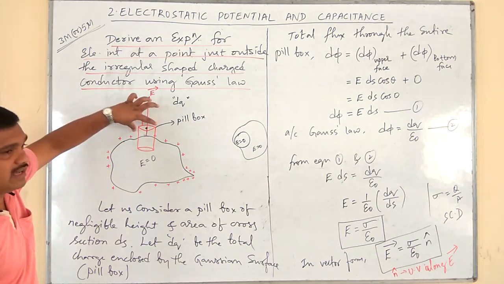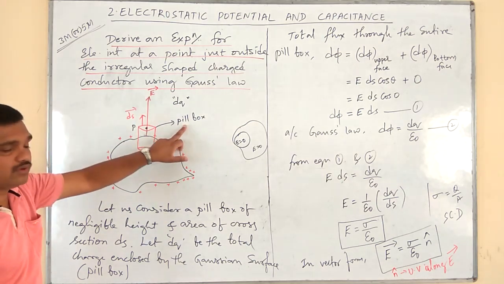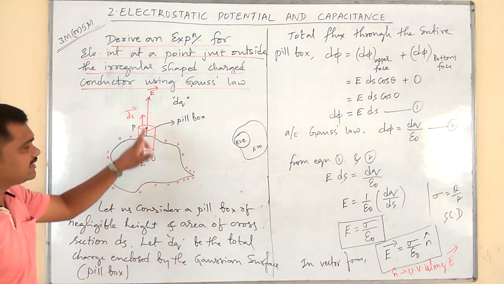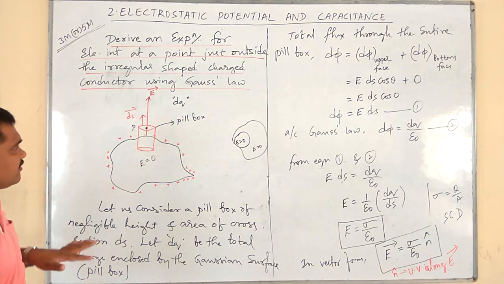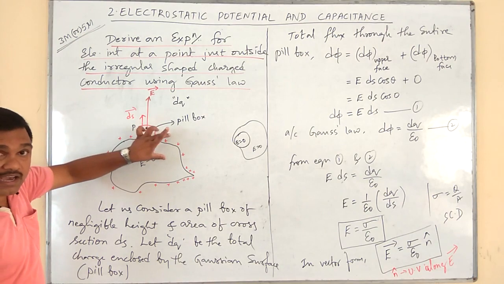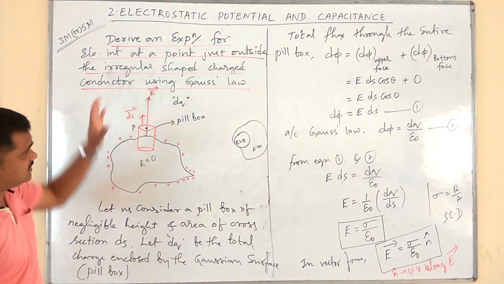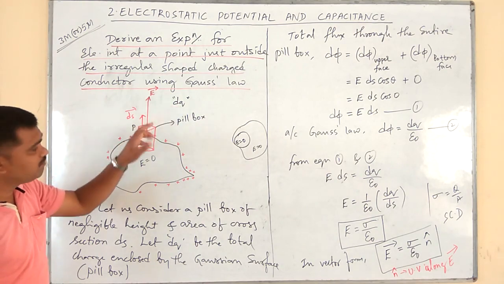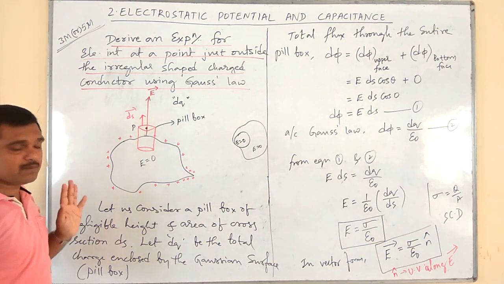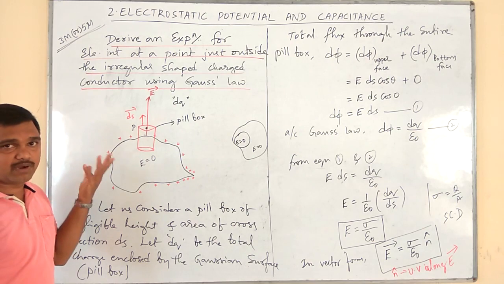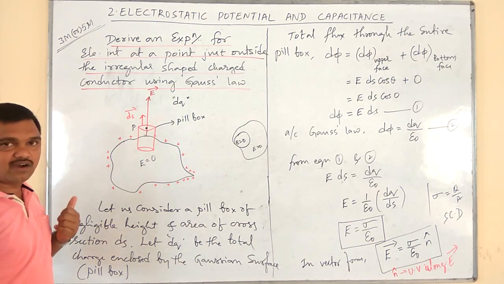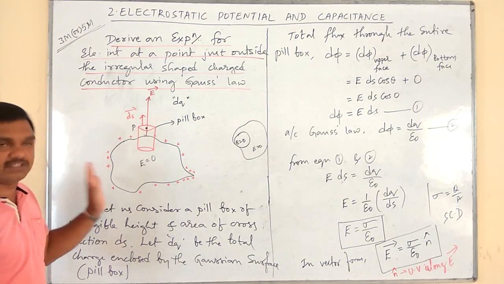Let us consider one Gaussian surface here, whose name is pillbox. Its shape is cylindrical. It is having a negligible height and it is having a cross sectional area ds. So let dq be the net charge enclosed by this pillbox. As we know well about the property of a conductor, electric field or intensity is 0.